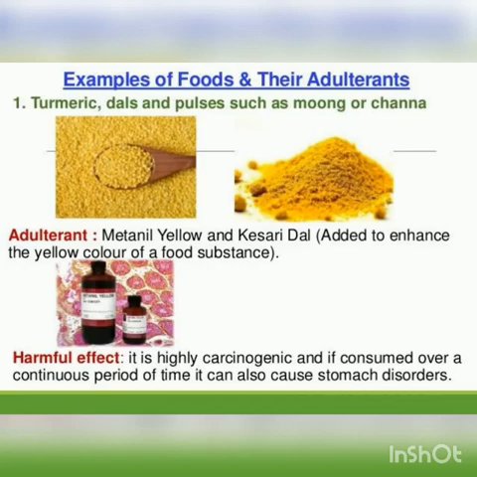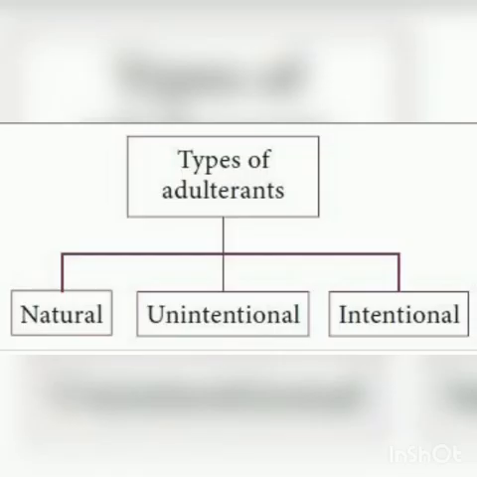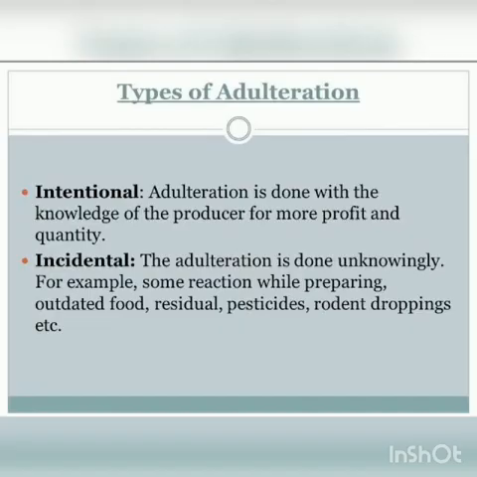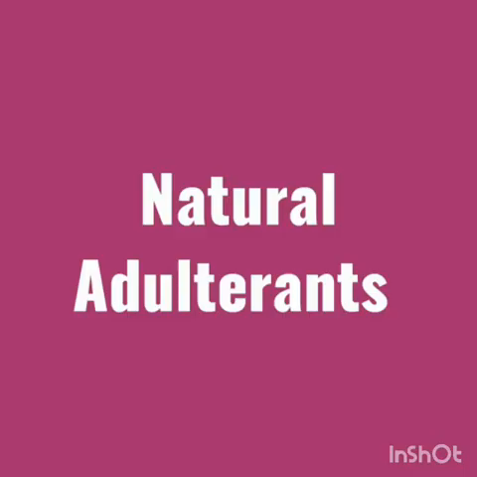These adulterants are classified into three categories. One is the natural adulterant. Second one is incidental or unintentionally added adulterant. That means adding without knowing. Unintentionally added. Third one is intentionally added, adding knowingly.